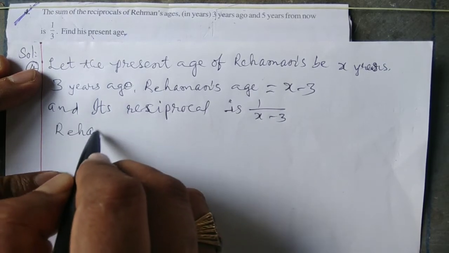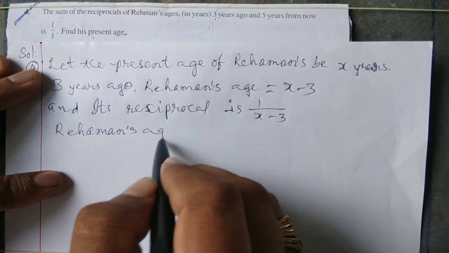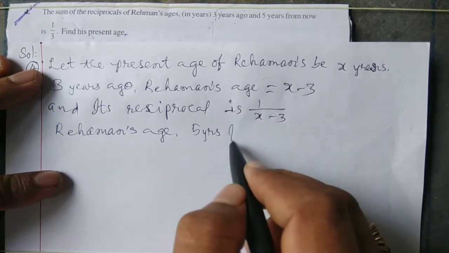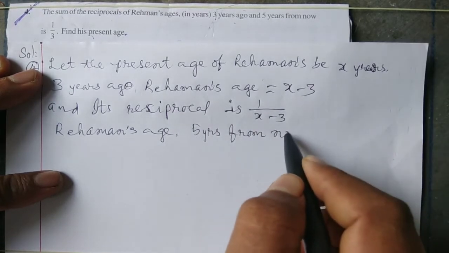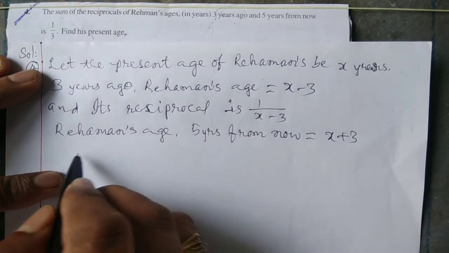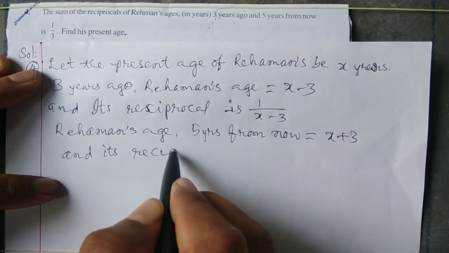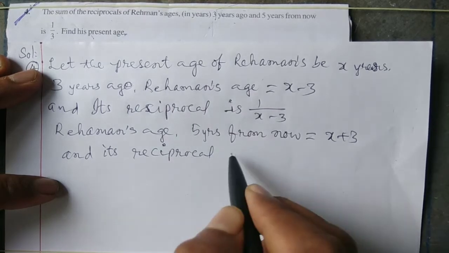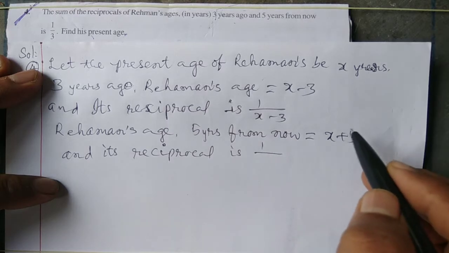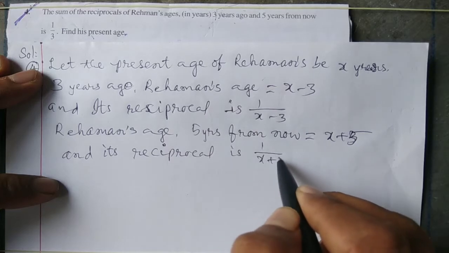Raymond's age 5 years from now is equal to x plus 5, and its reciprocal is 1 by x plus 5.